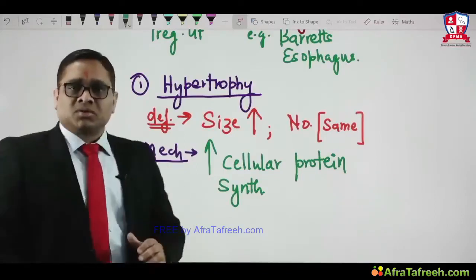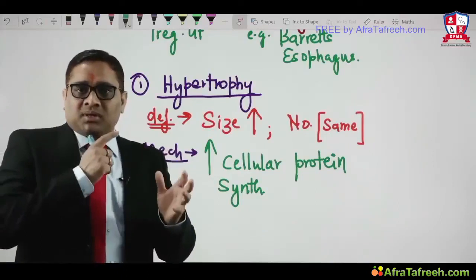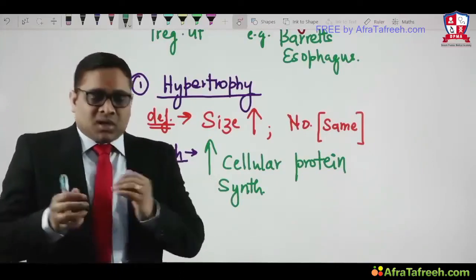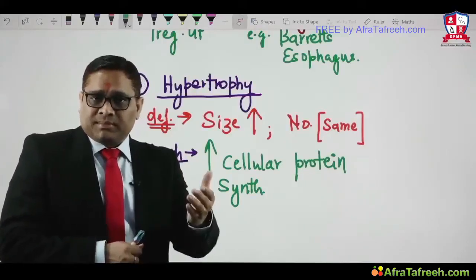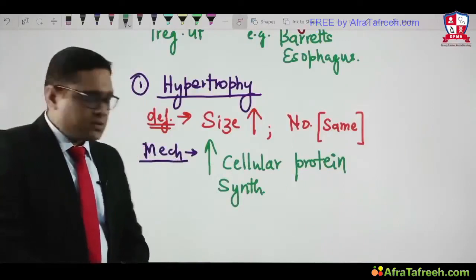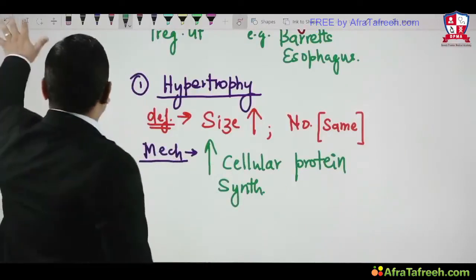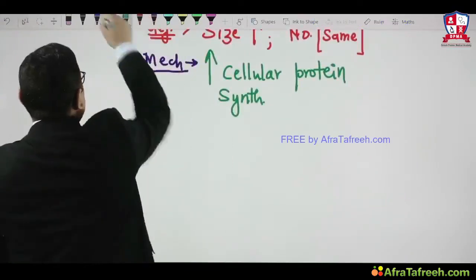Just like I said for cellular adaptation, they are both physiologic and pathologic. Now the question is, is hypertrophy physiologic, pathologic, or both? The answer is both, same as other cellular adaptations.